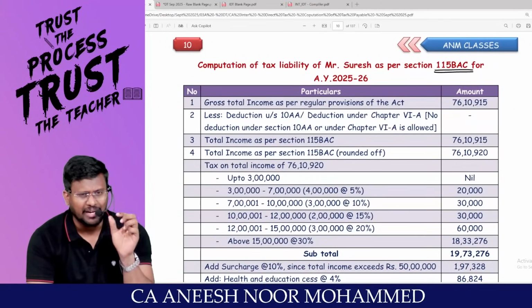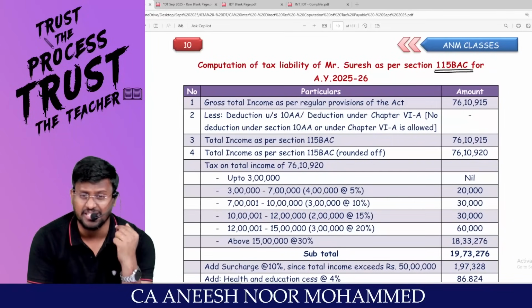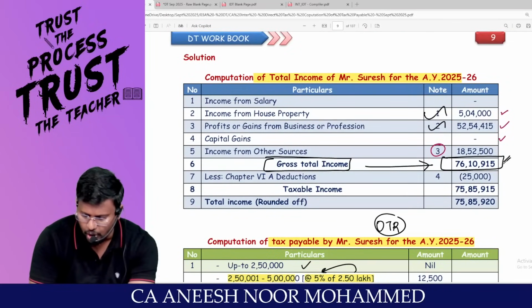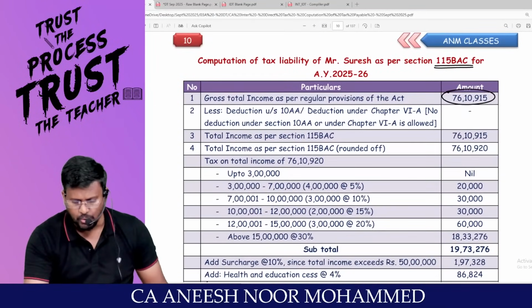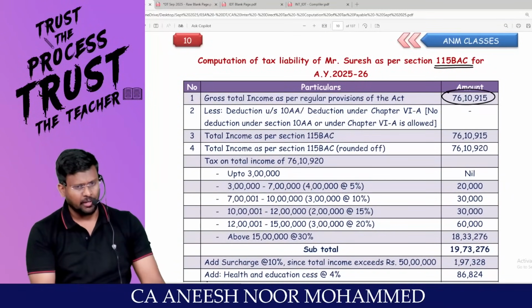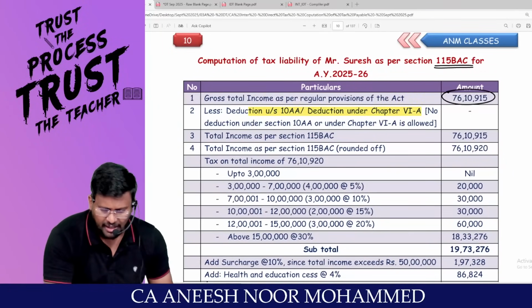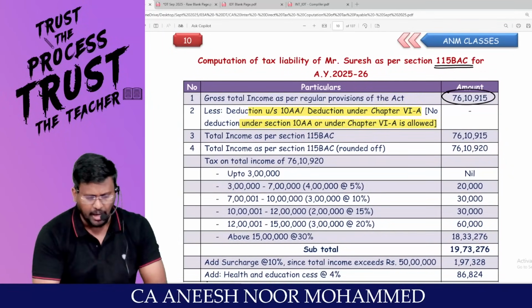If you are traveling through the default tax regime, you are not entitled to claim Chapter 6A deduction. Then don't take total income, take the gross total income. What is the gross total income? 76 lakh 10,915. Because under the default tax regime, deduction under 10AA or deduction under Chapter 6A will not be allowed.